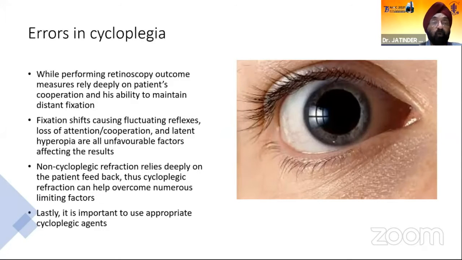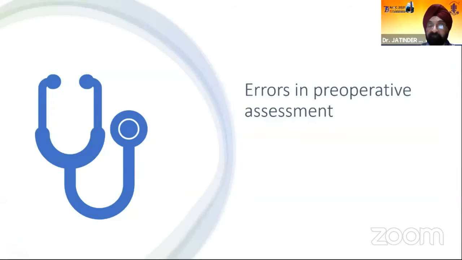There can be errors in cycloplegia, because while performing retinoscopy, outcome measures rely deeply on the patient's cooperation and his ability to maintain distance fixation. Fixation shifts causing fluctuating reflexes, loss of cooperation, and latent hyperopia can all be unfavorable factors affecting the results. So it is very important to do cycloplegic refraction, and equally important to use appropriate cycloplegic agents.